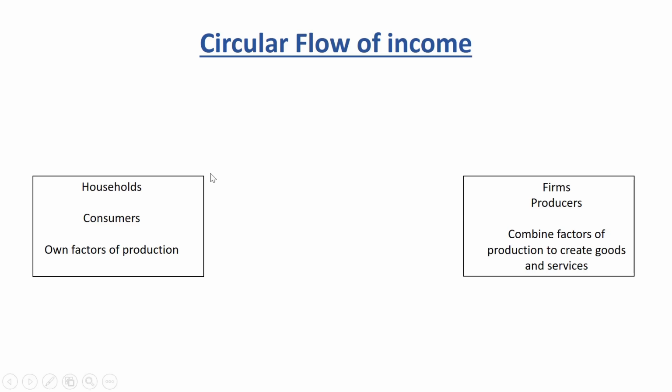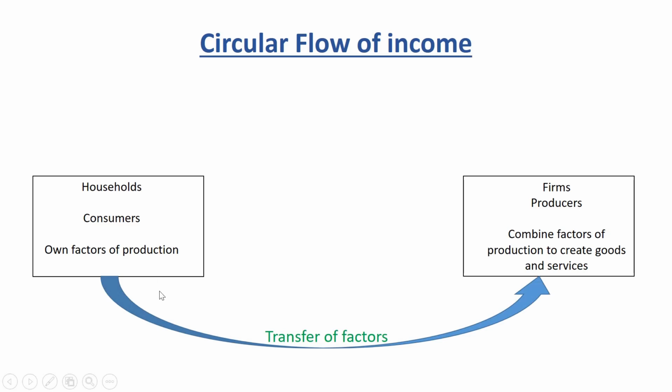So now let's look at the two positions of the agents. One owns the factors of production. The other combines the factors of production to produce goods and services. So before the firms can produce, it means that the households need to transfer factors of production to the firms. So that is the starting point.